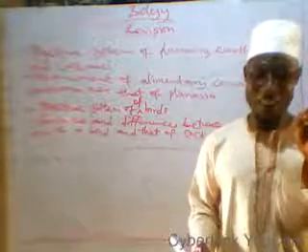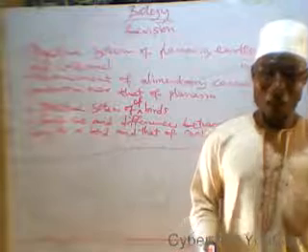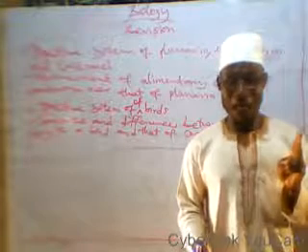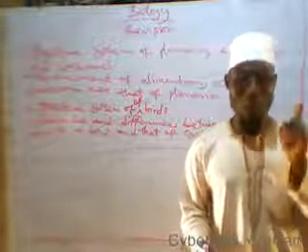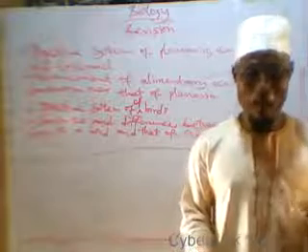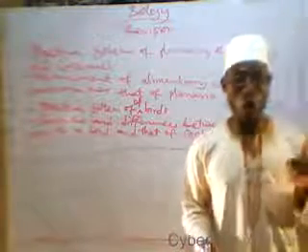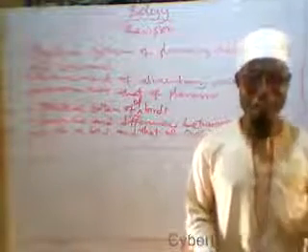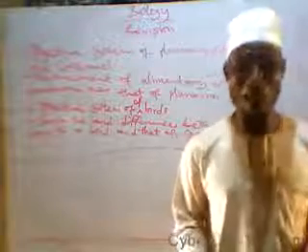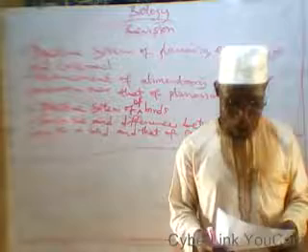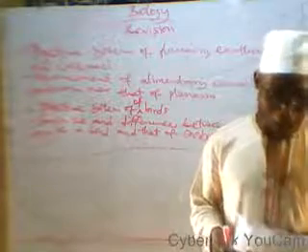Now, we discussed the transport system in man, and the components of the transport system in man. One of the components is a pumping organ, the heart. The second is a circulatory fluid, blood, and the third is a system of closed vessels, that is, arteries, veins, and capillaries. They are the components of the transport system in man.